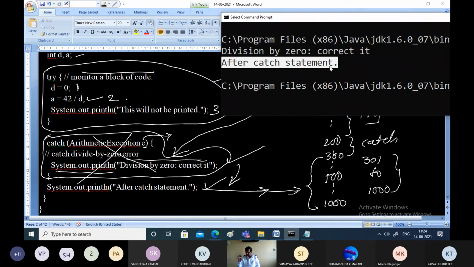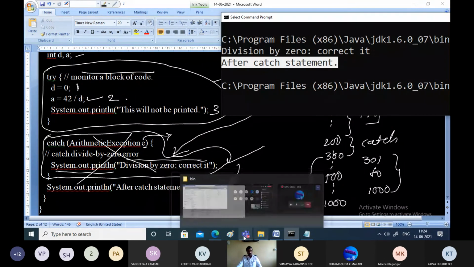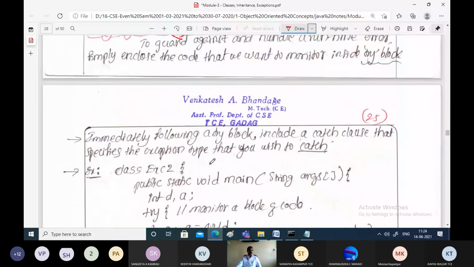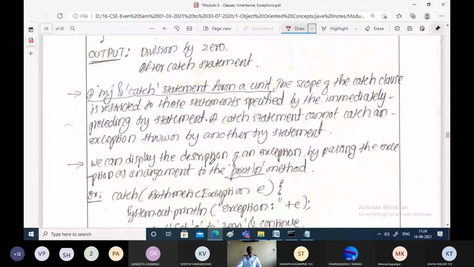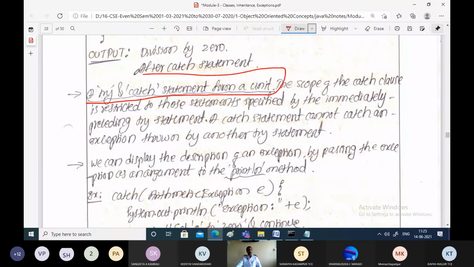So we have seen what an exception is, what the try block is, and what the catch block is. And we have also seen what happens if we don't handle the exception. So that is how we use the try and catch block. You should always know that a try and catch statement will always form a unit, one single unit.